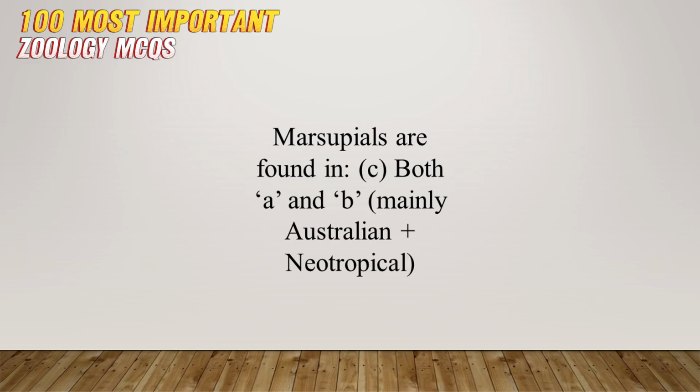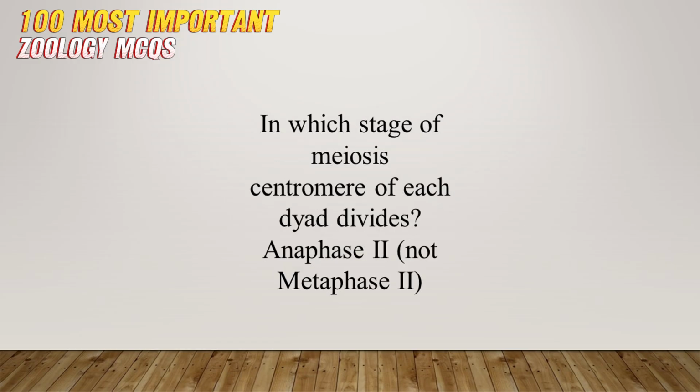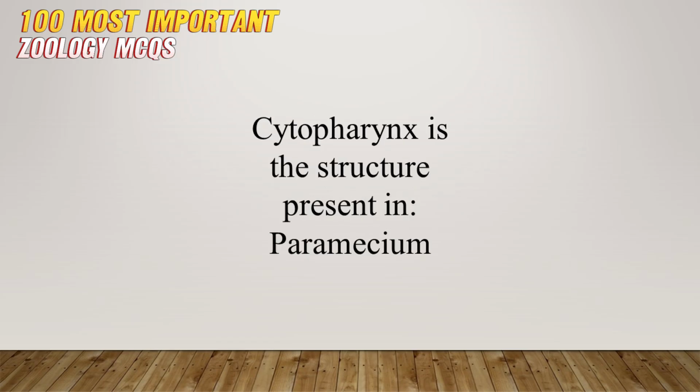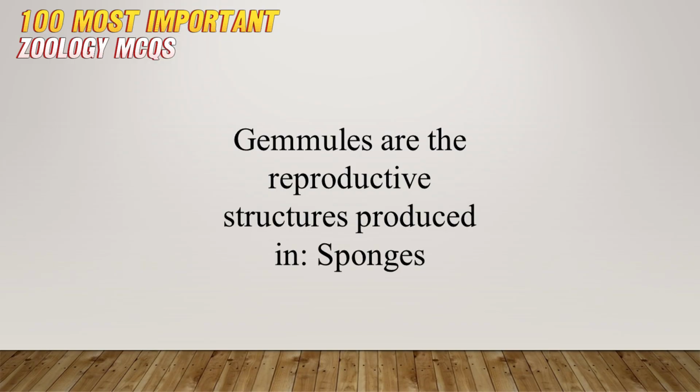Marsupials are found in both A and B, mainly Australian plus neotropical. In which stage of meiosis does the centromere of each dyad divide? Anaphase 2, not metaphase 2. Coelom is the body cavity originating from mesoderm. Cytopharynx is the structure present in paramecium. Gemmules are the reproductive structures produced in sponges.